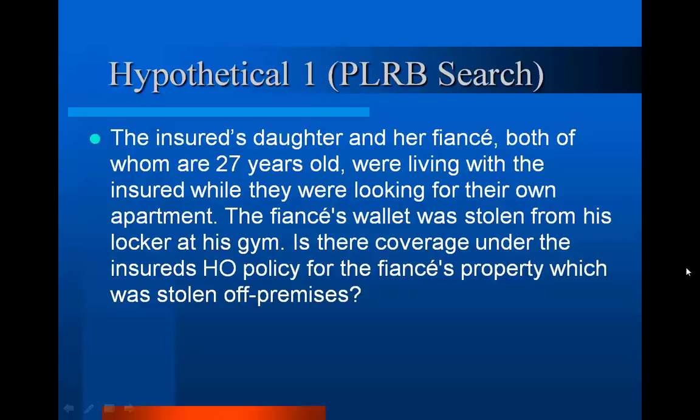Our first hypothetical: the insured's daughter and her fiancé, both of whom are 27 years old, were living with the insured while they were looking for their own apartment. The fiancé's wallet was stolen from his locker at his gym. Is there coverage under the insured's homeowner's policy for the fiancé's property which was stolen off premises?